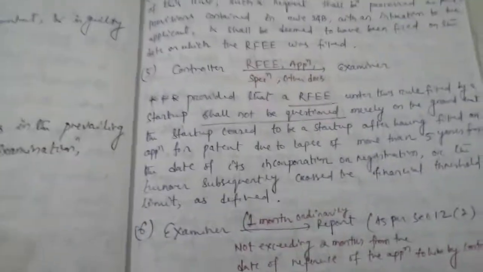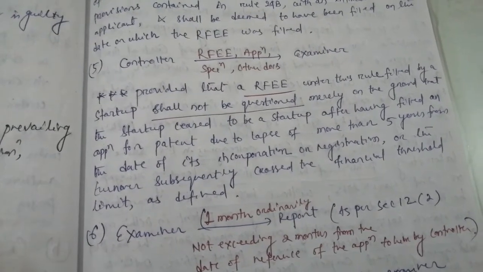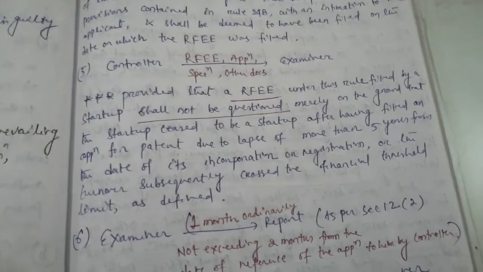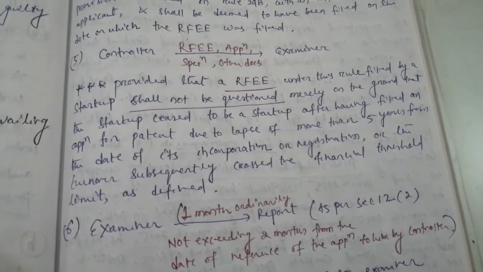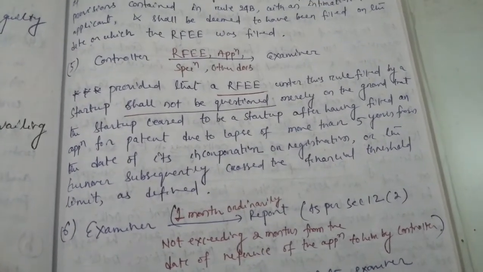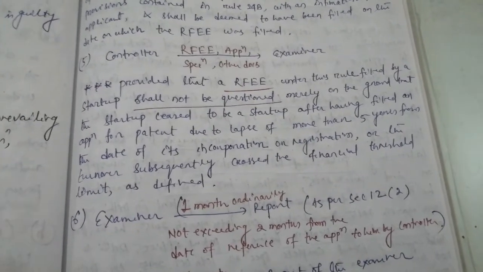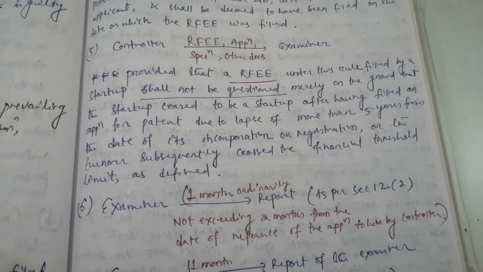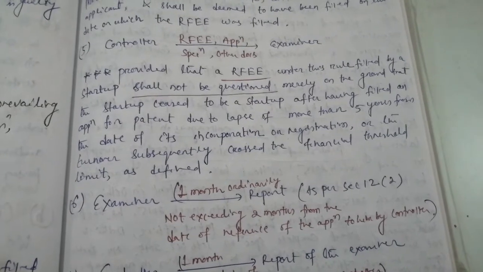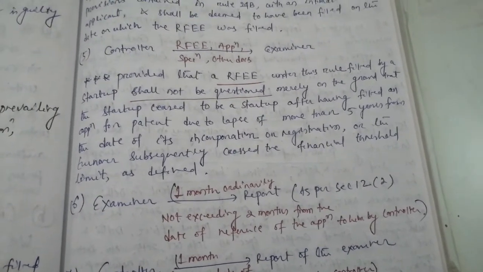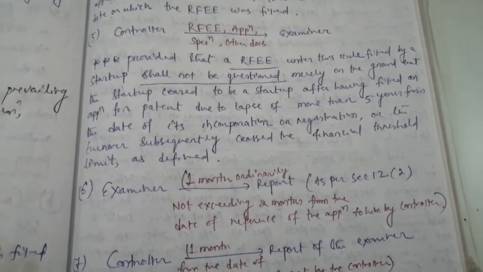Next one is, controller gives the RFE along with the application specification and other documents to the examiner. So we can say, provided that a RFE under this rule filed by a startup shall not be questioned merely on the ground that the startup ceased to be a startup after having filed an application for patent due to lapse of more than 5 years from the date of its incorporation or registration, or the turnover subsequently crossed the financial threshold limit as defined. These are the 3 reasons given here.